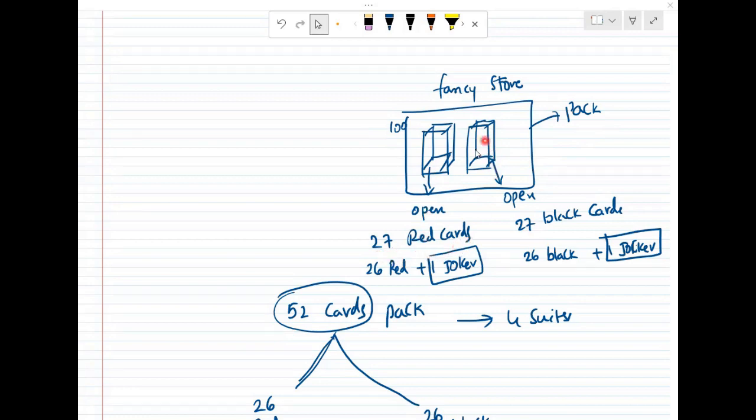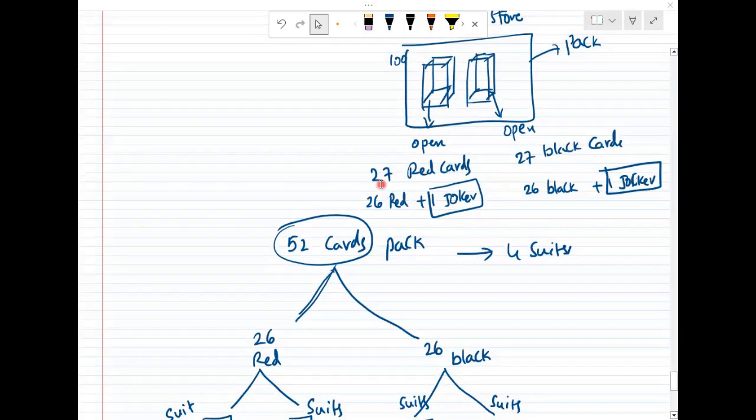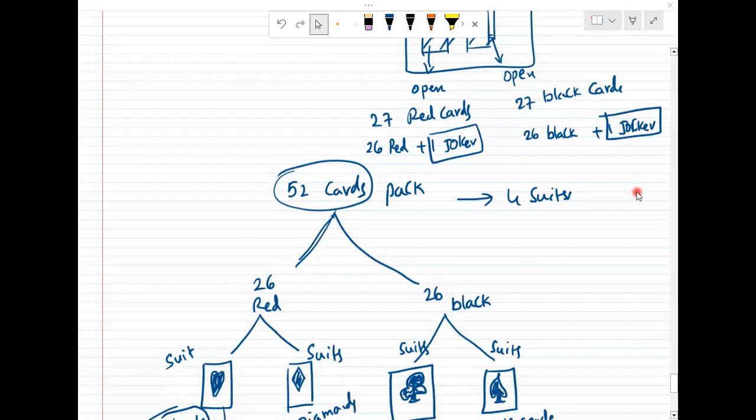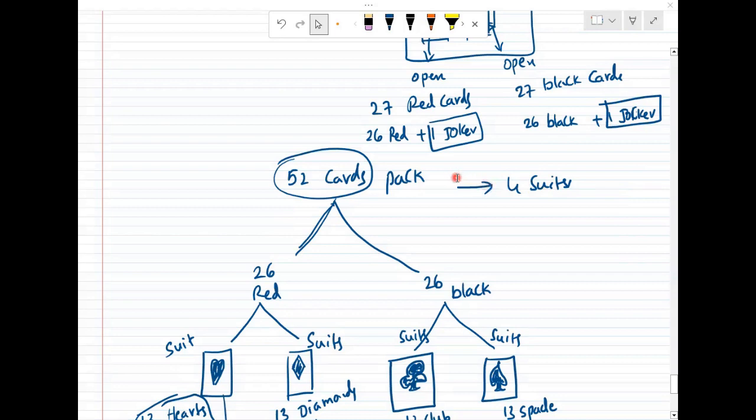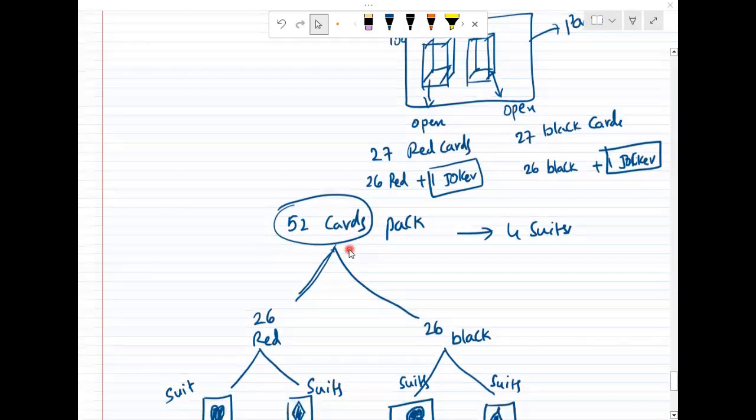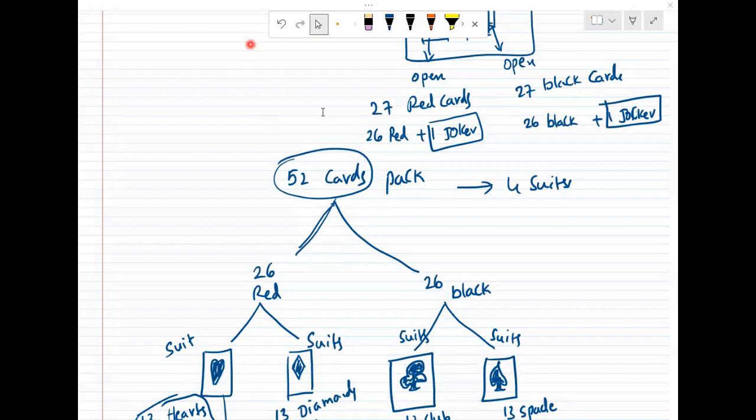If you open the other box also, you can find 27 black cards. Of these 27 red cards, you can have 26 red and 1 joker. Of these 27 black cards, 26 black and 1 joker. Okay. So numerically, you will have only 52 cards in the pack.